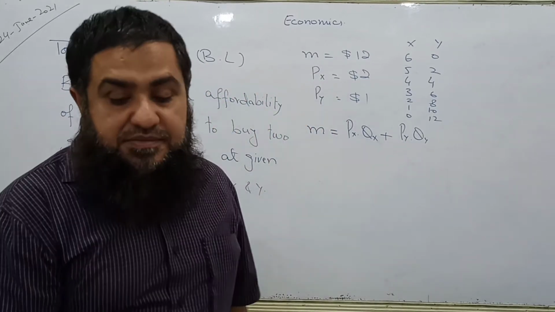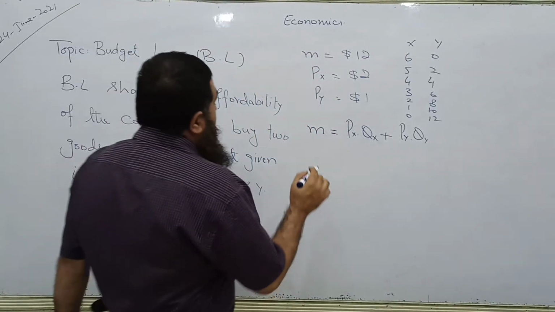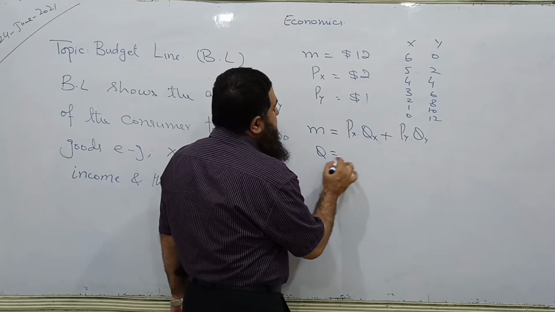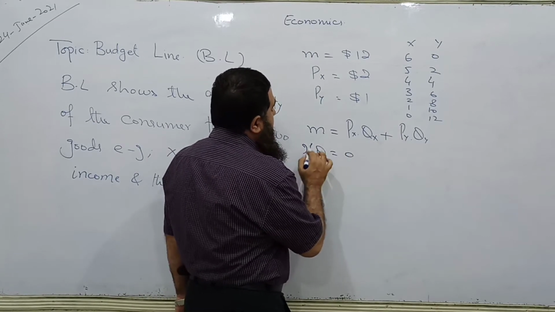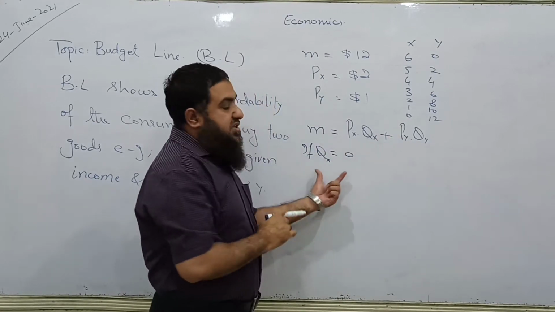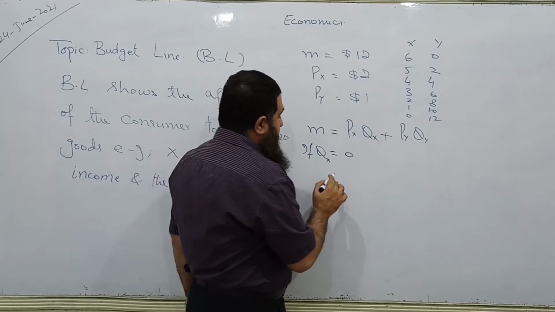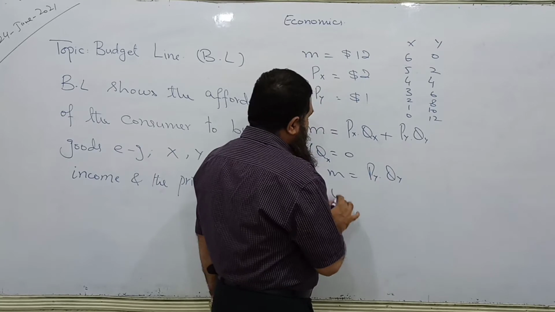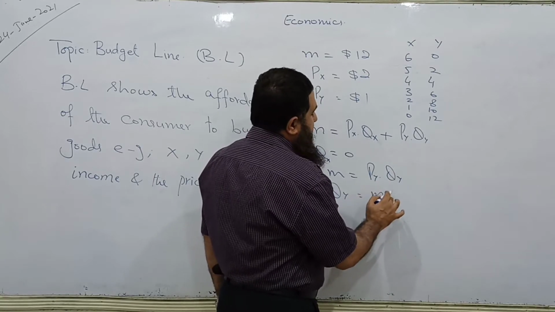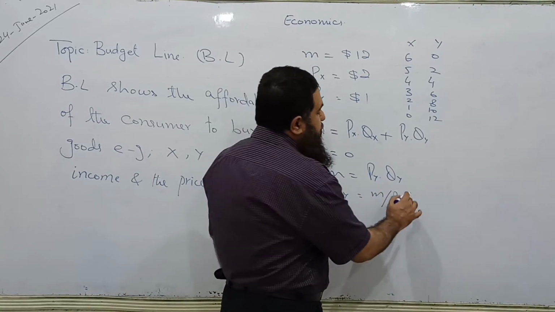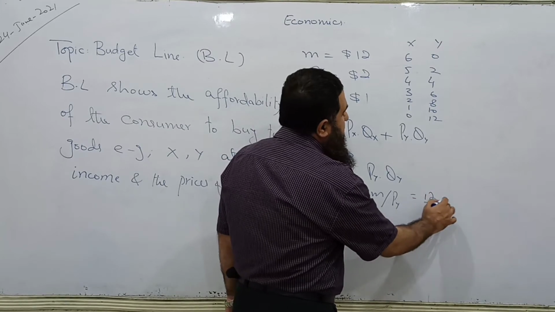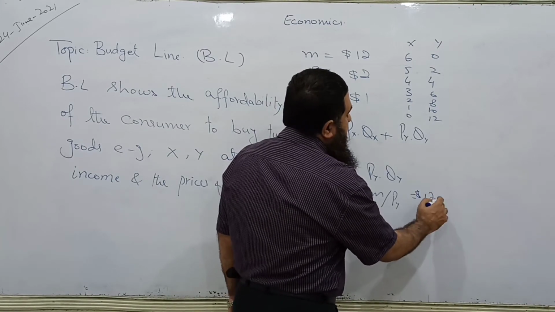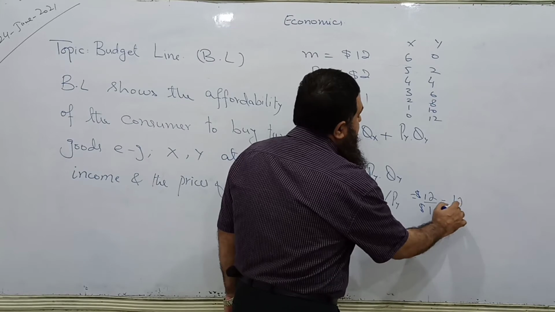If he has all his income spent on Y, like X is 0, how much can be bought? The maximum of Y will be income over price of Y. You can write 12 over 1. That is 12.